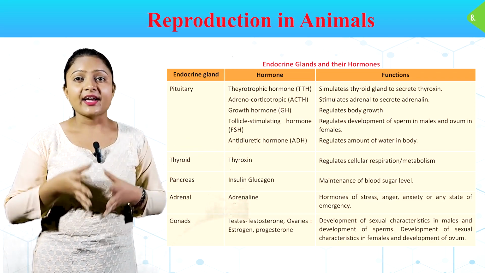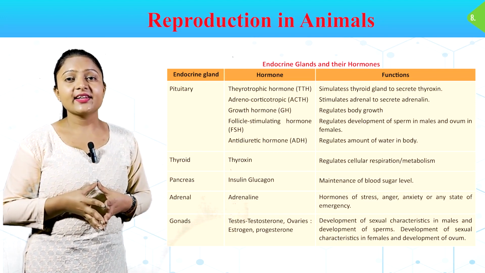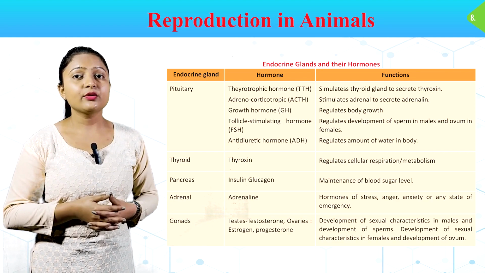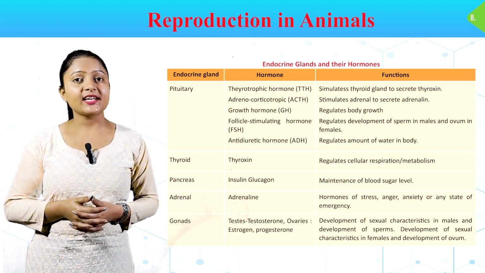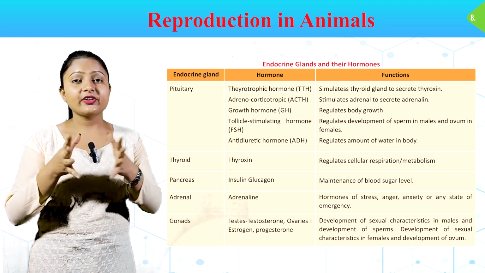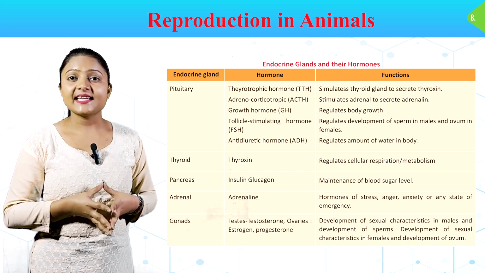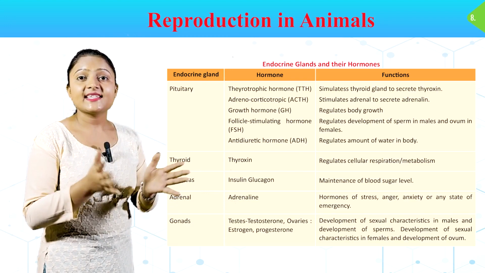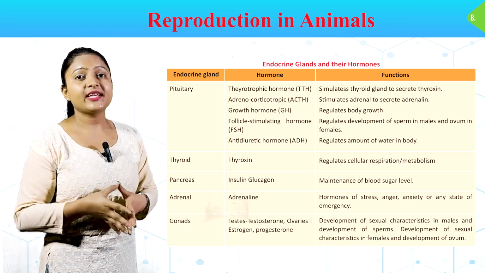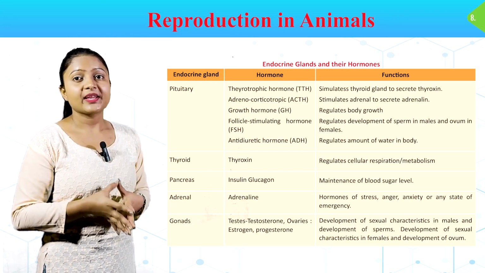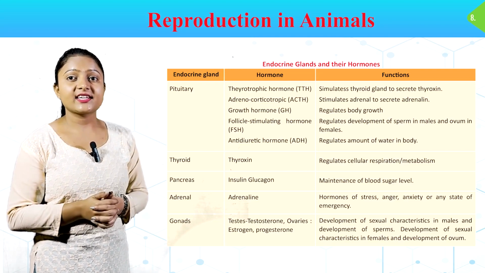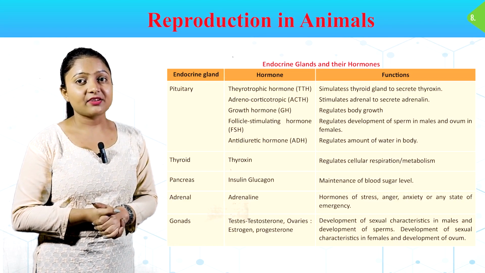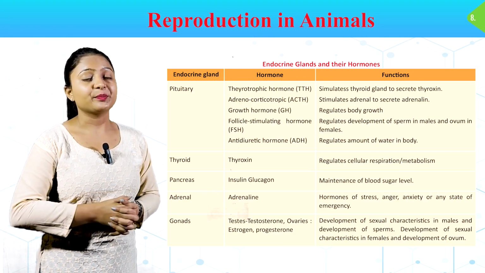Thyroid gland, thyroxine, regulates cellular respiration, metabolism. Pancreas, insulin, glucagon, maintenance of blood sugar level. Adrenaline, hormone of stress, anger, anxiety or any state of emergency. Gonads, testes, testosterone, ovaries, estrogen, progesterone. Development of sexual characteristics in males and development of sperms. Development of sexual characteristics in females and development of ovum.